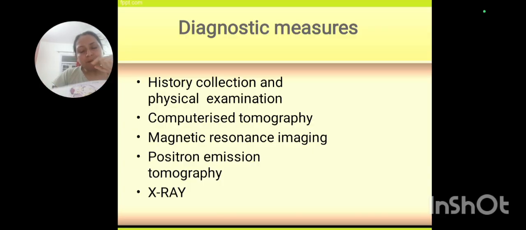decerebrate positioning will be there. Decerebrate. Now what does this mean? Decerebrate means there will be extension of the neck, extension of the arm and internal rotation of the arm, making up of a fist, then extension of the whole body, extension of the knee, plantar flexion of the foot. The body itself will go into extensor posturing. Fine. This is decerebrate posturing, a threatening condition when brainstem involvement takes place, and it is a very dangerous sign when this kind of positioning takes place.